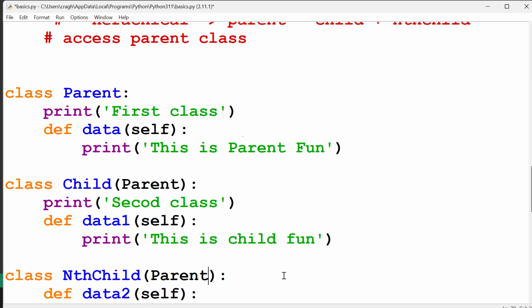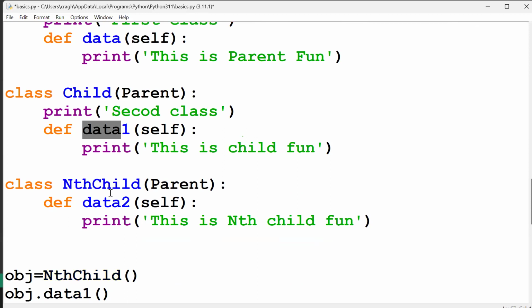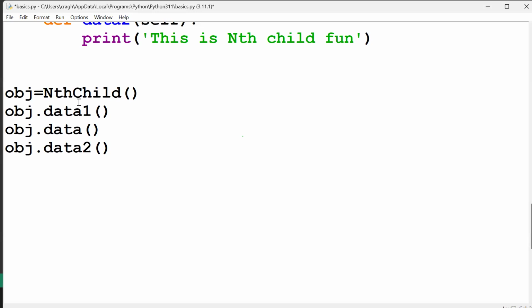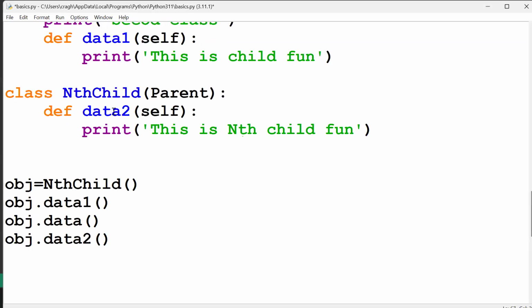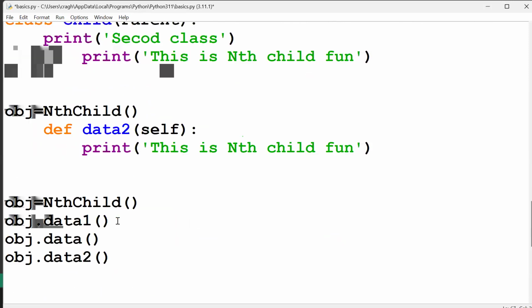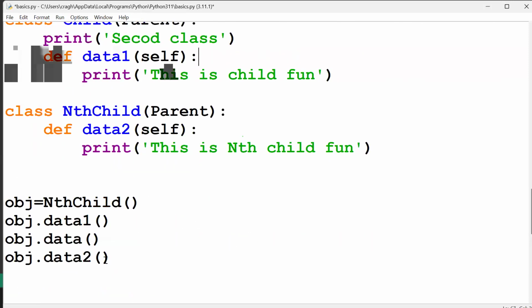Now, which is our object? Child and nth child also objects. So using these objects, you can access data 1 and data. You can't access data 2. Using these objects, you can access data and data 2. That is hierarchical inheritance. So for example, now I use nth child. Nth child means you can access data 2 component and then data. So here we can't access data 1.